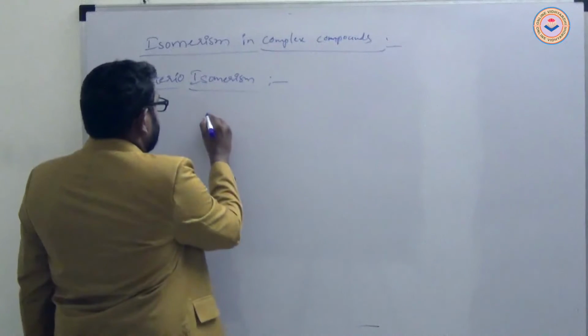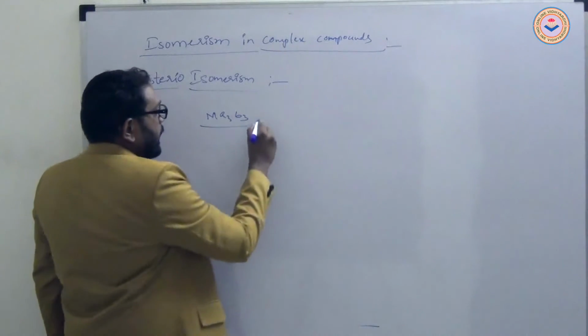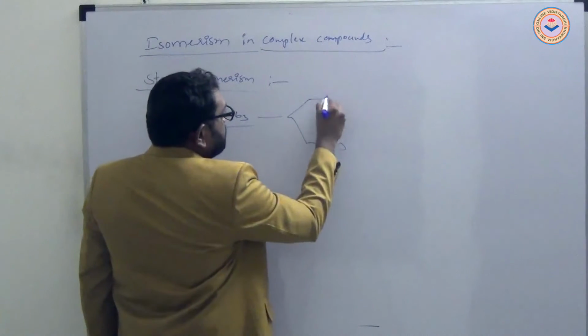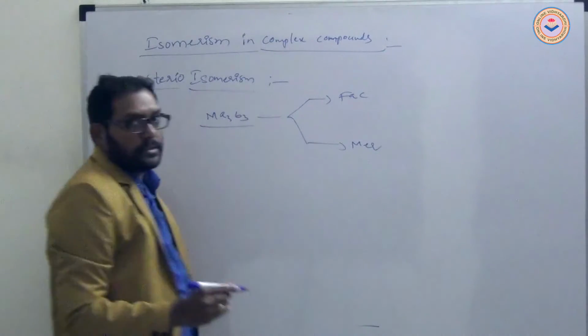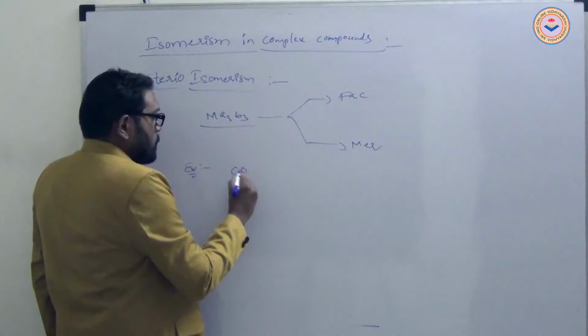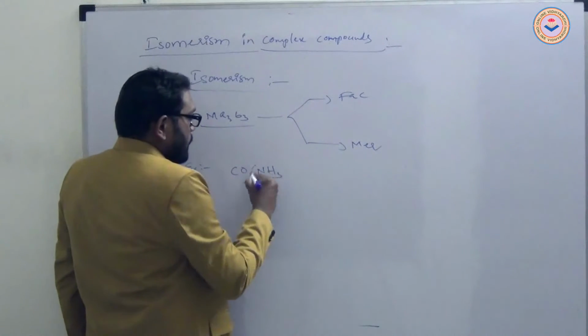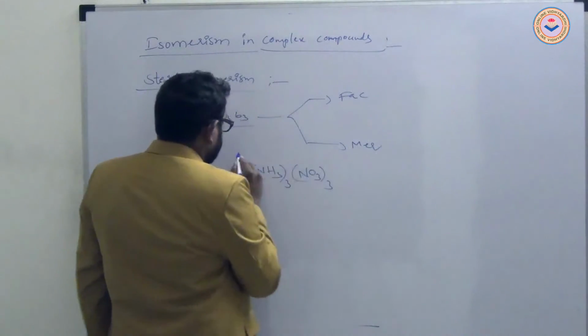Next, metal with A3B3 type of complex compounds exhibit fac and mer isomerism. Example, cobalt with NH3 and NO2.